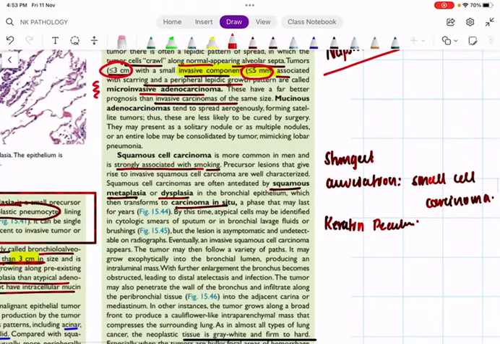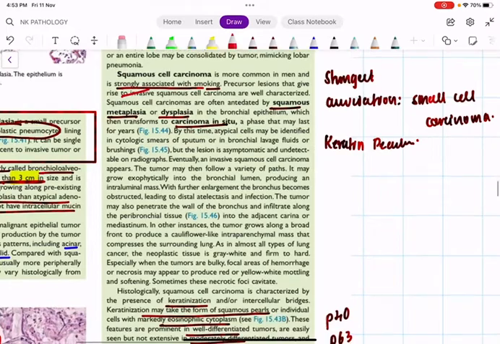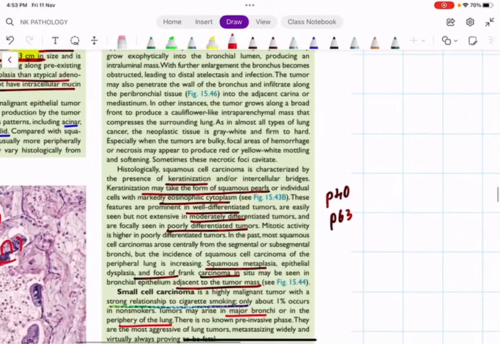Squamous cell carcinoma is again strongly associated with smoking, as I have already told you. So we have squamous metaplasia, dysplasia, and carcinoma in situ. All these are the precursor lesions. Finally, all this will convert into squamous cell carcinoma proper. Histologically, wherever we see squamous cell carcinoma, what is the first thing you will write? Very good, keratin pearls.